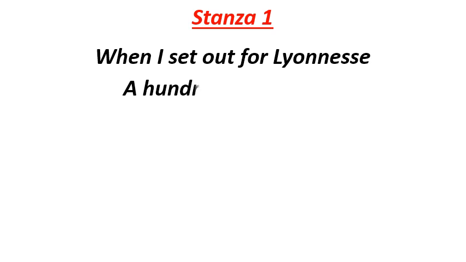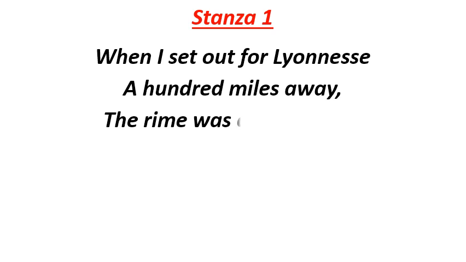So now let us read the complete poem in detail to know what happened next. Let us read stanza number 1. When I set out for Lyonnesse, 100 miles away. In stanza 1 the poet says that when he set out for Lyonnesse, that is Cornwall in real life, which was 100 miles away, the rime was on the spray. Rime means small ice crystals, spray means leaves and branches.